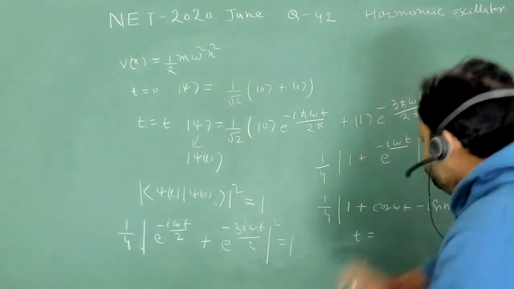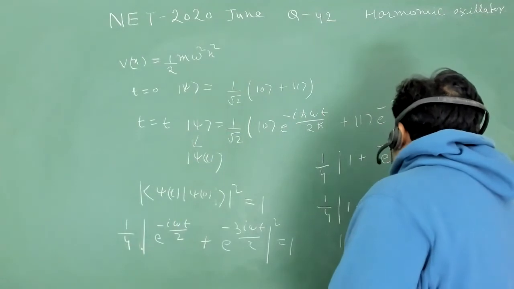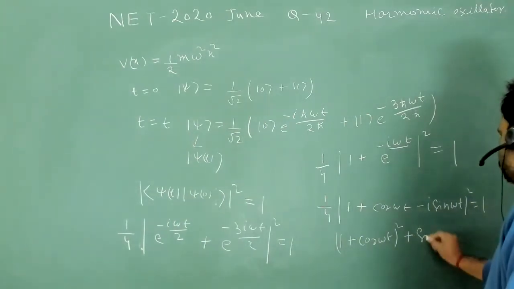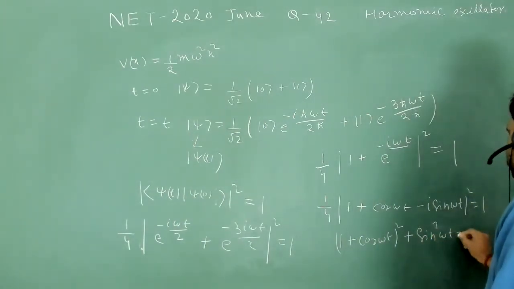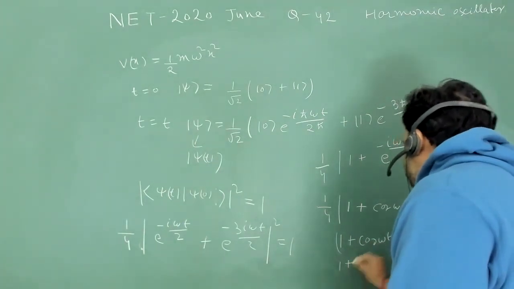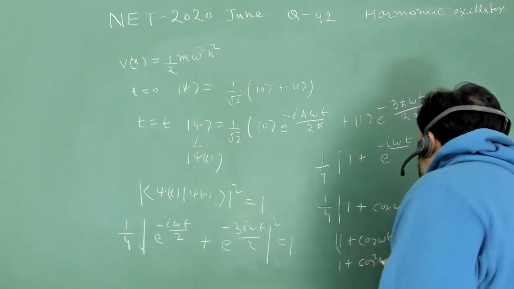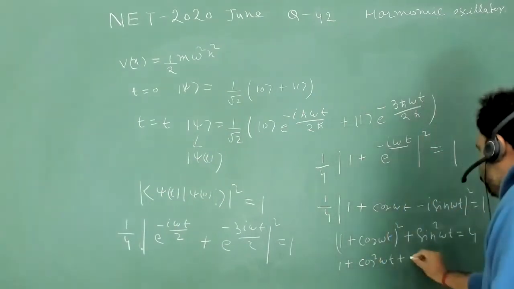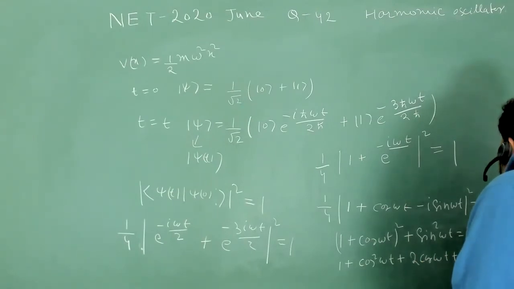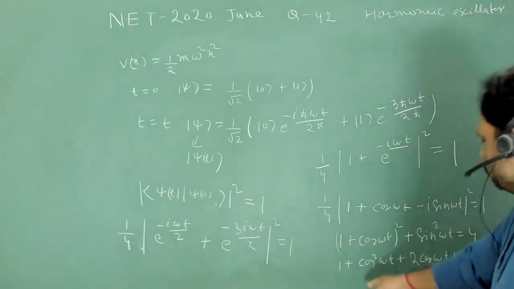We get 1 plus cos omega t whole square, plus sin square omega t, equal to 4. Expanding, 1 plus cos square omega t plus 2 cos omega t plus sin square omega t equals 4. So sin square omega t plus cos square omega t is 1.